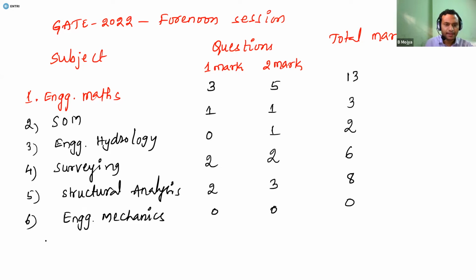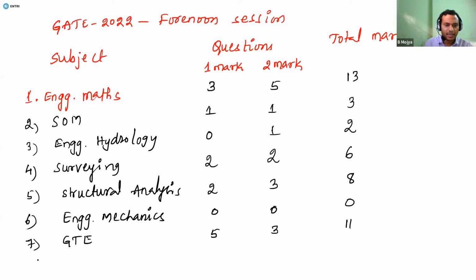The next one is geotechnical engineering, which I will write as GTE. From geotechnical engineering, there were about 5 questions given for 1 mark and 3 questions given for 2 marks. So 5 plus 6 is 11 marks.